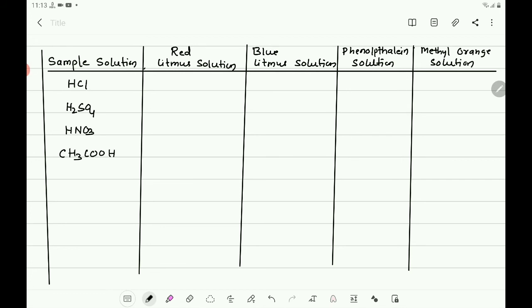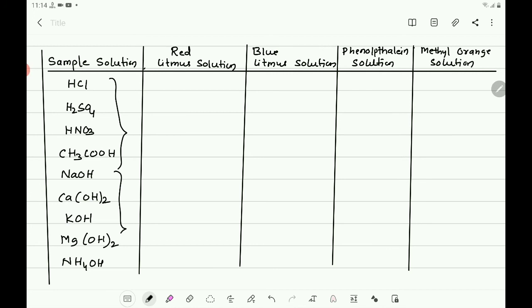These are the acids, and NaOH, which is a base, Ca(OH)2, KOH, Mg(OH)2, NH4OH. These 4 are acids and these 5 are bases. Now let us take one by one.